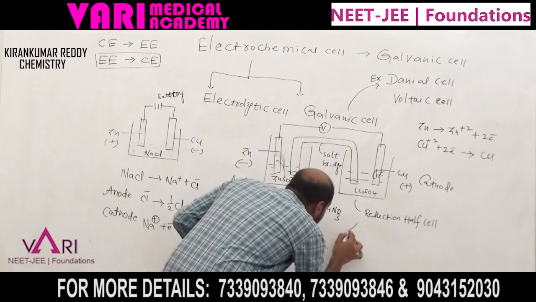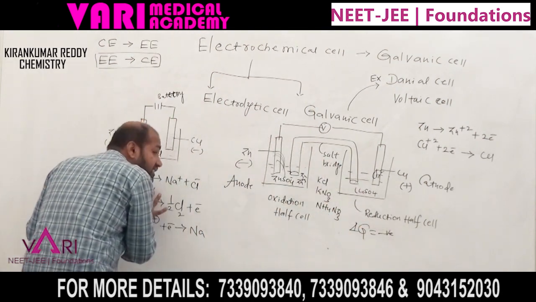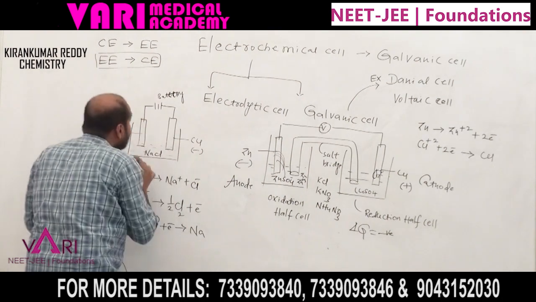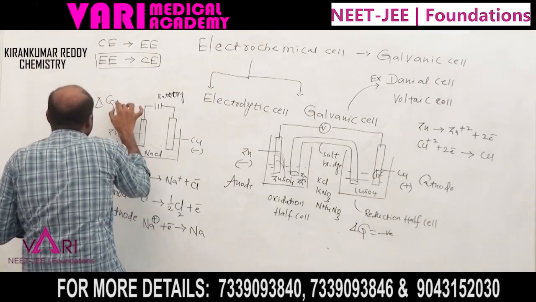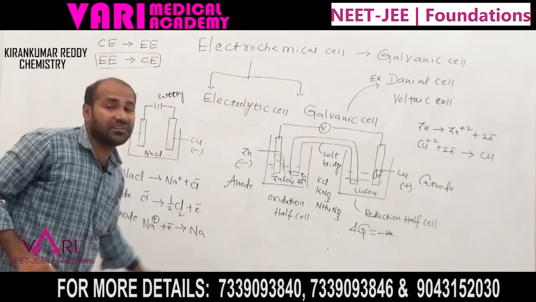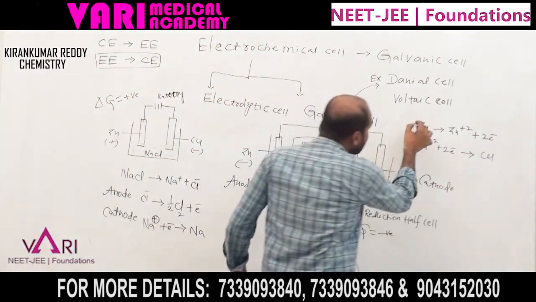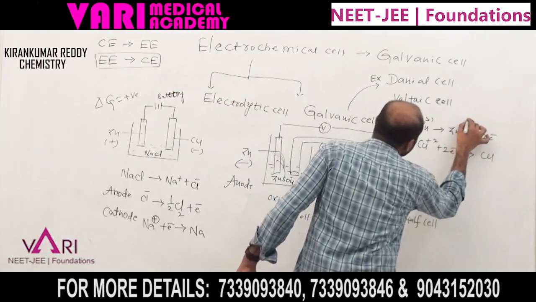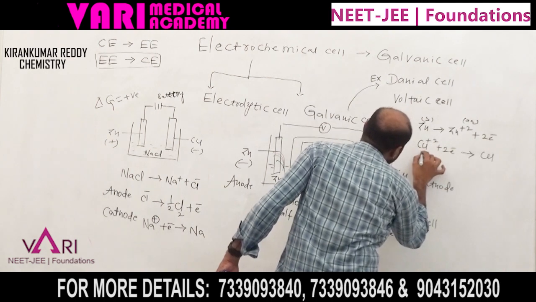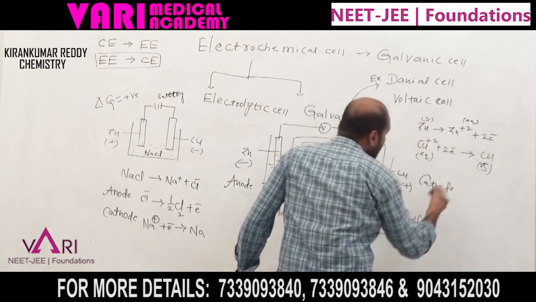What is spontaneous? Delta G is negative. For non-spontaneous, delta G is positive, as in the electrolytic cell. This is the difference between the galvanic cell and the electrolytic cell. Here zinc is solid, Zn2+ is aqueous; copper 2+ is aqueous, copper is solid. What is the overall reaction?